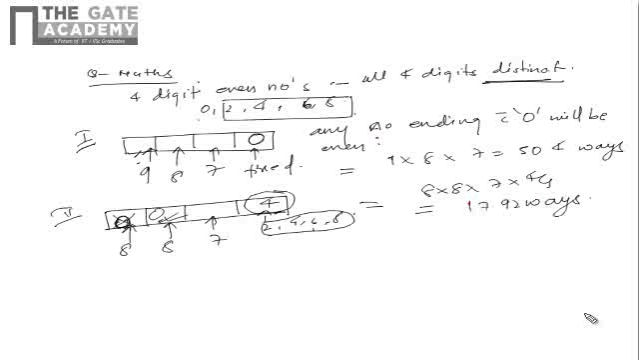So the total number of 4-digit numbers having all 4 digits distinct will be the sum of this one and this one. So this will be 504 plus 1792. So the total will be 2296 ways. So which option is matching? The second is matching, therefore the answer is B.